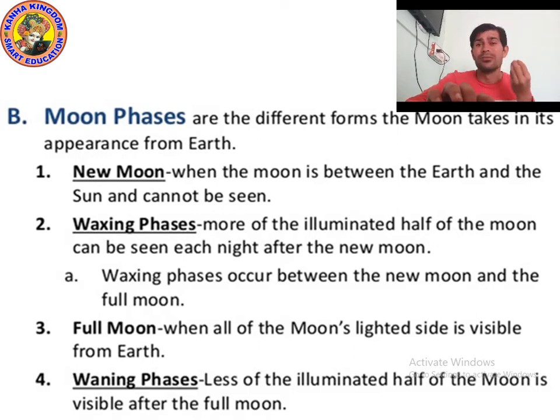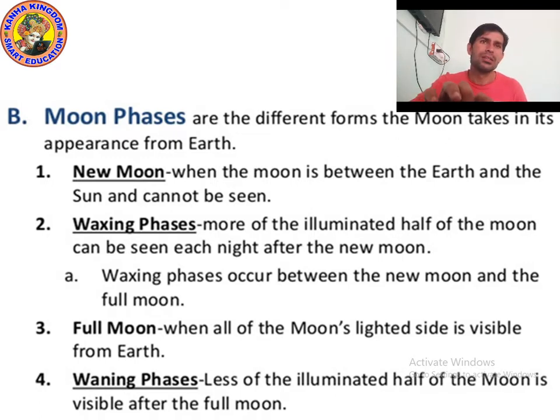New moon means when you cannot see the moon, because at that time the moon is between sun and Earth. Full moon means when you can see the complete moon, when all the moon's lighted side is visible from the Earth.